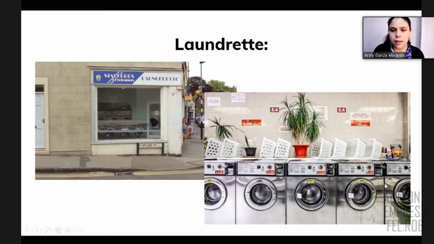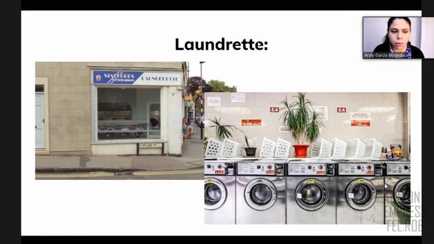You need money and you can wash your clothes. You can wash and you can dry also your clothes, right? So it's popular. These laundrettes are popular in other countries. In Peru, it's not popular, right? But in other countries, you can use this service of laundrette, right? So this is what we have here, right?